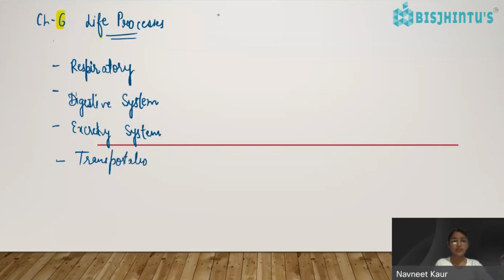Why in the transportation system? Because it transports the blood to each and every part of our body, to each and every cell of our body. If the heart is not working, the blood will not be able to reach the cells of our body, and then our body will be of no use, right?